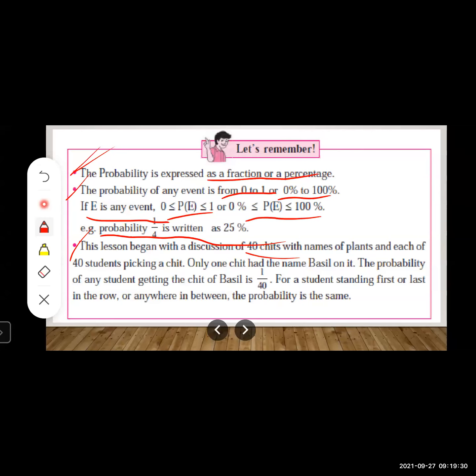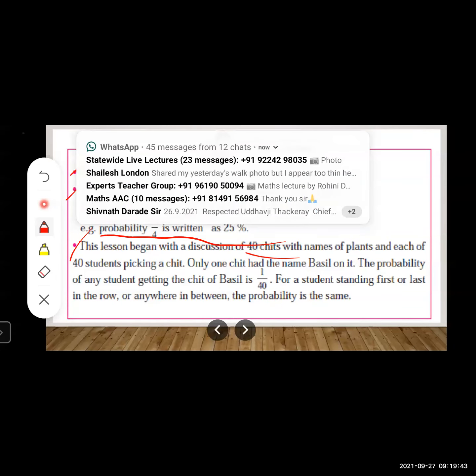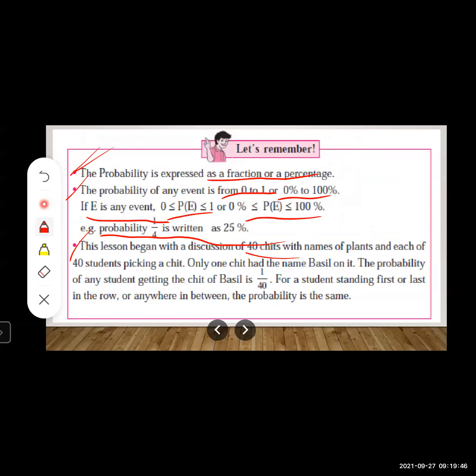If we want our favorable outcome as basil, first of all, we'll count how many basil chits are there. In total 40 chits, only one chit contains basil. So our favorable outcome will be 1. So obviously the probability of any student getting the chit of basil will be 1 upon 40, right?